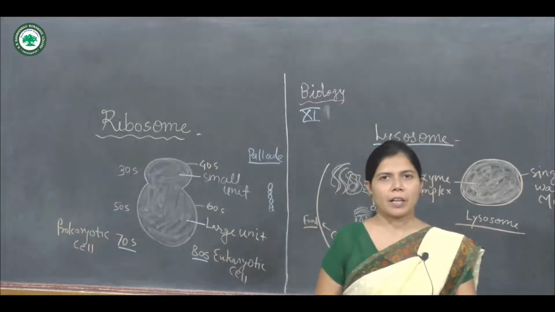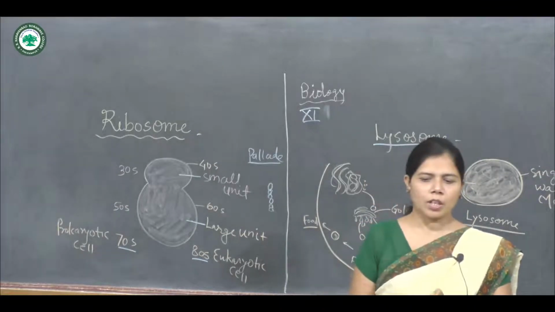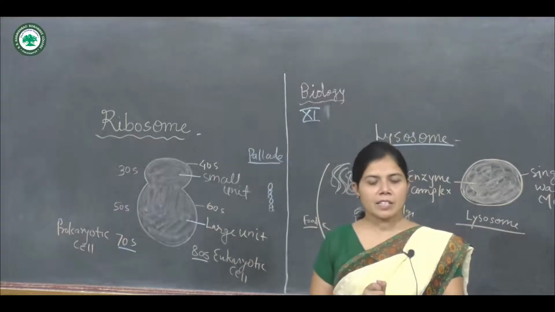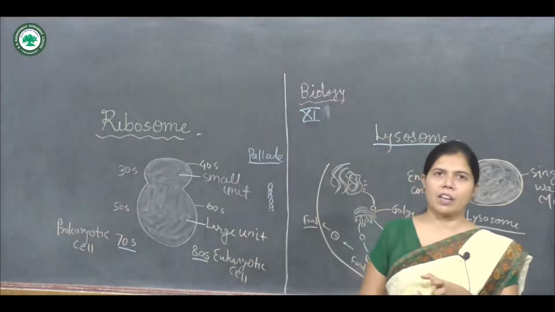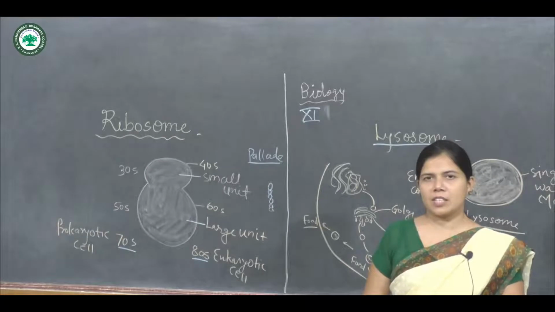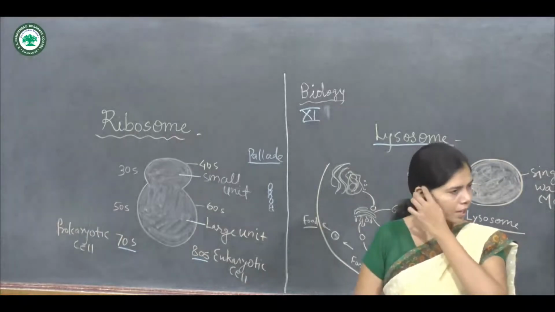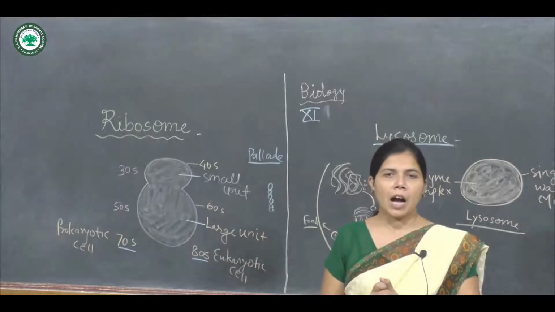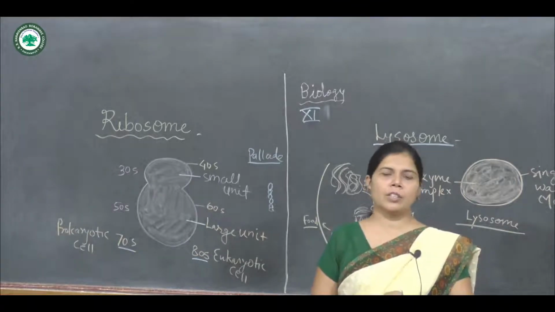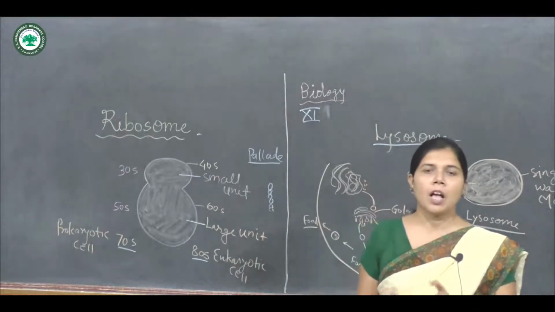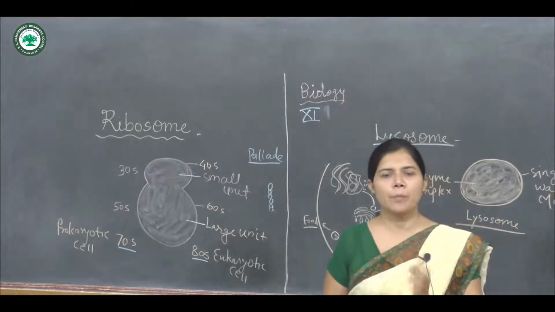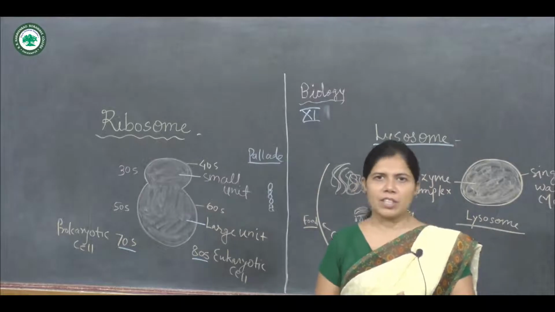Again, the number of ribosomes is high in a cell which is actively engaged in protein synthesis, because the ribosome is known as the protein factory, the main component of protein synthesis.